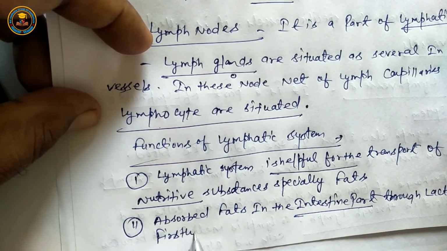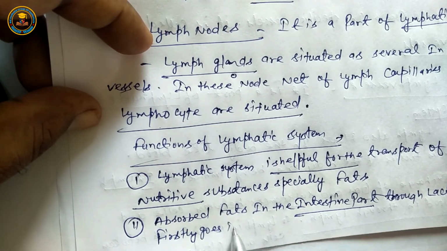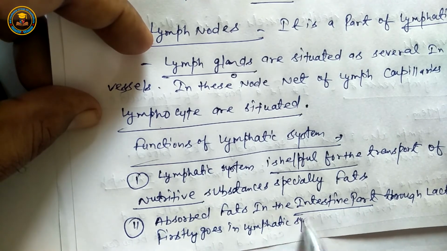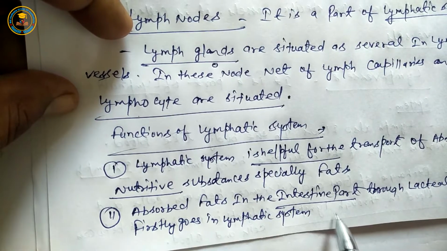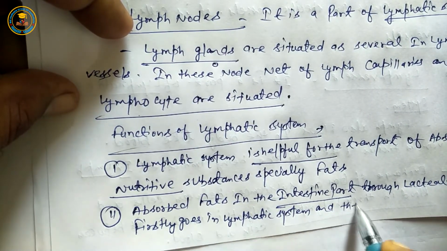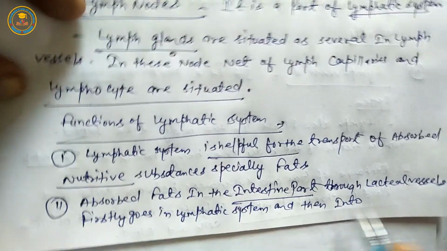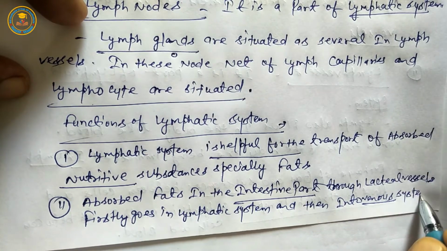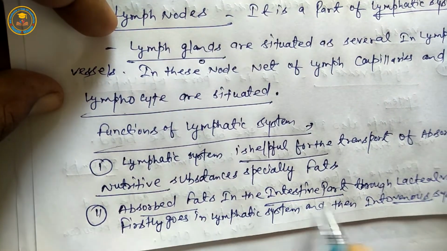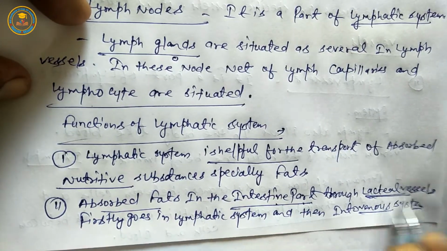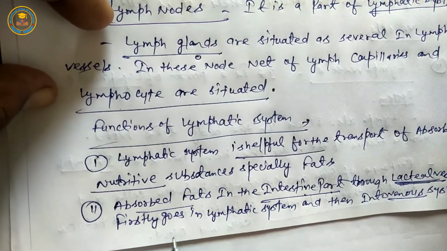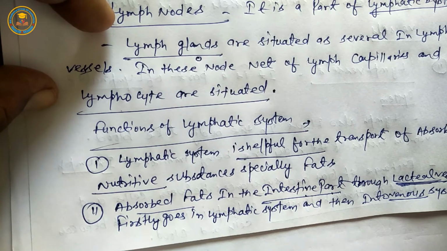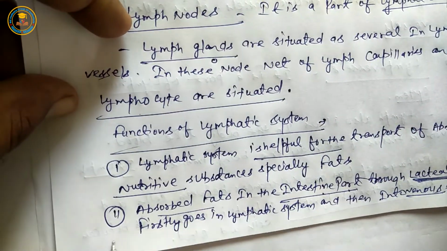Firstly they go into the lymphatic system and then into the venous system. So absorbed fat in the intestine part goes through lacteal vessels.